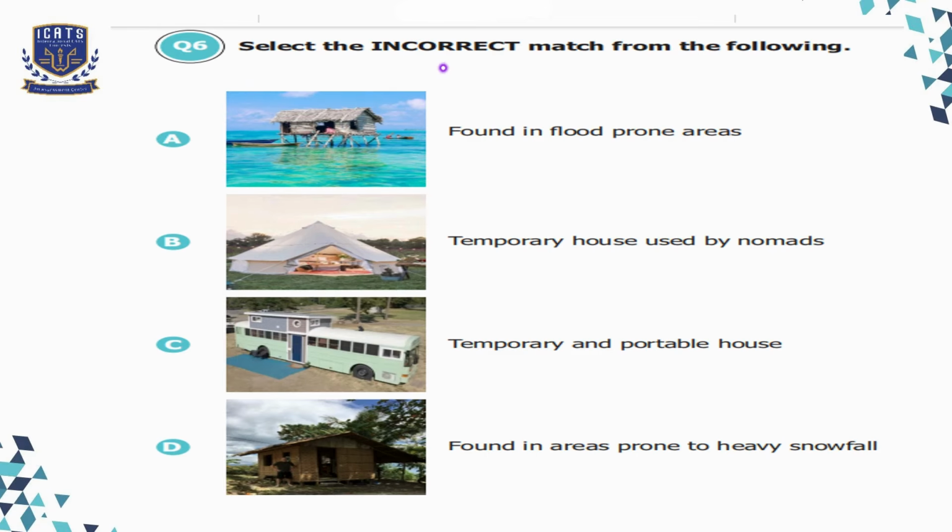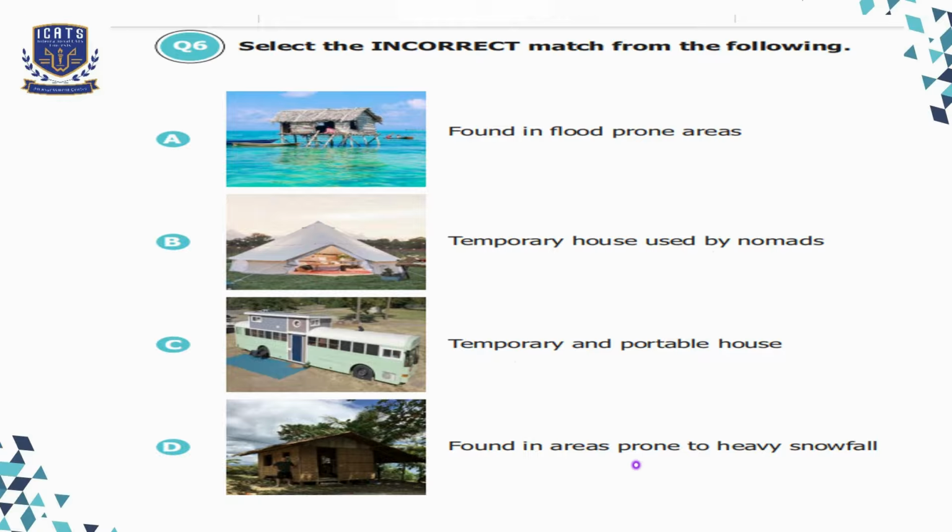Question number 6. Select the incorrect match from the following. Option A, found in flood prone areas. This image shows a stilt house built over water. These houses are indeed found in flood prone areas, so this match is correct. Option B, temporary house used by nomads. This is also correct. Option C is temporary and portable house. This image shows a converted bus, which is a temporary and portable house. So this is also correct.